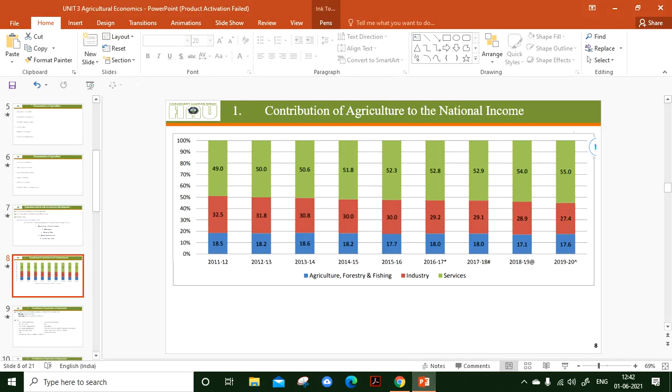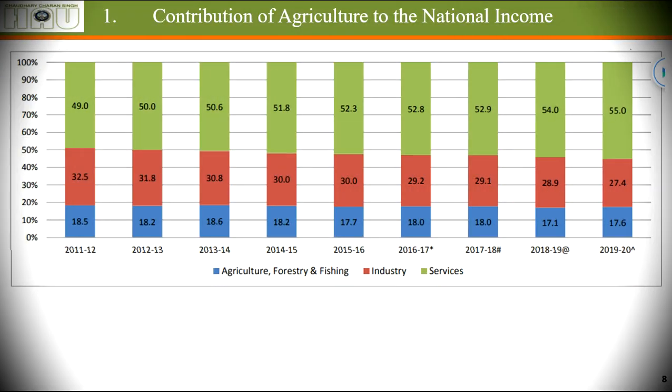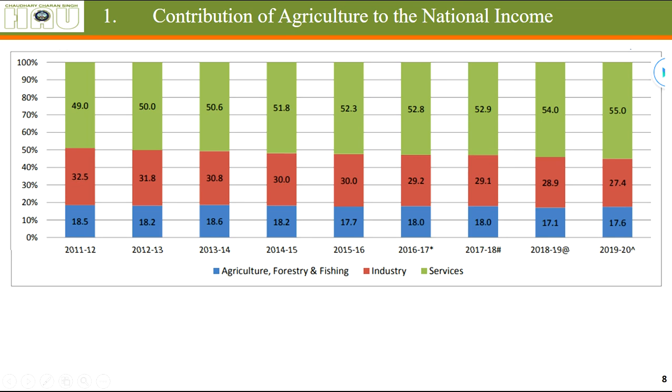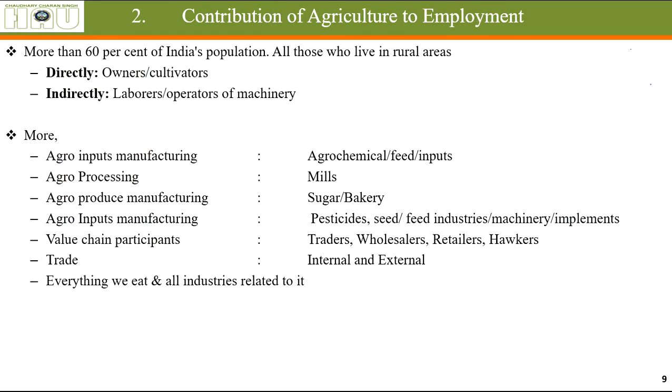With time the share of agriculture reduces, whereas the share of industry increases and the share of the service sector increases. Now let's move on to the next point. Agriculture also contributes to employment. How does it contribute to employment?